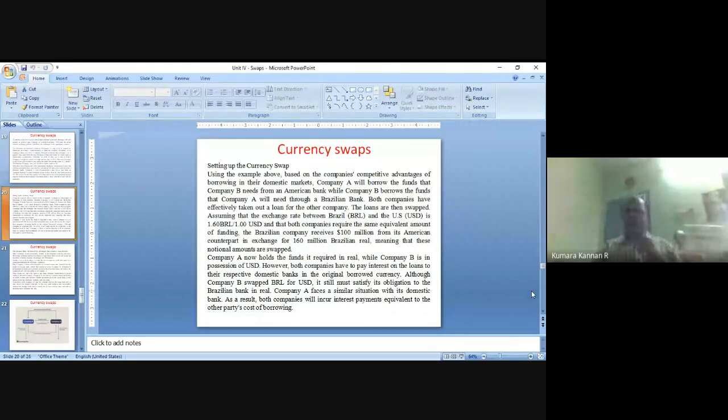So both the companies have to pay interest on the loans to their respective domestic banks in the original borrowed currency, right? A Brazilian company has raised the fund from Brazilian bank, so they have to pay the interest to the Brazilian bank in Brazilian real only. American company raised the funds from American bank, so they have to pay the interest to the American bank in American dollar only, right?